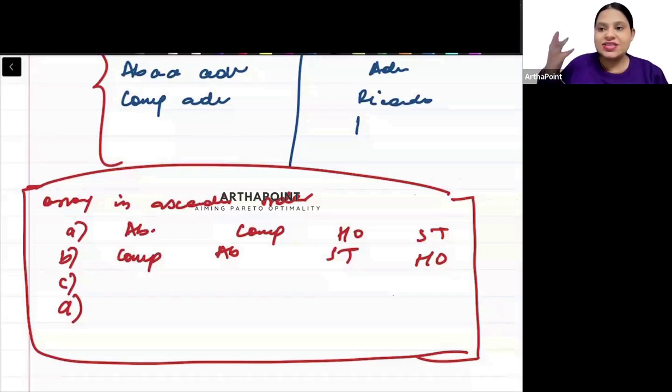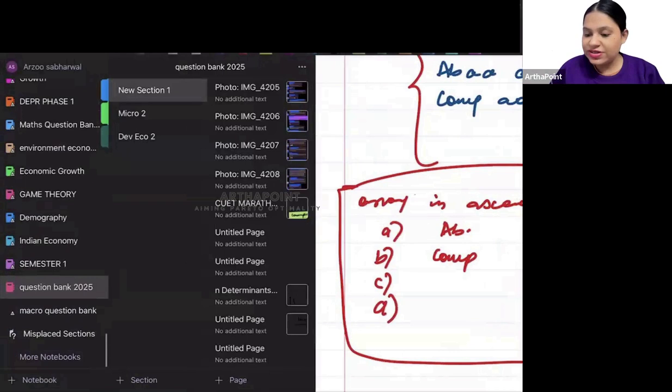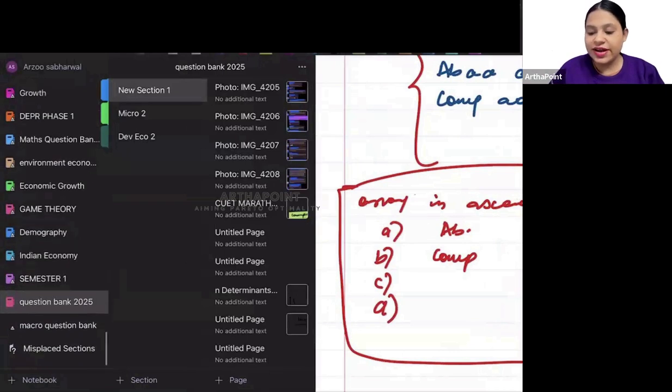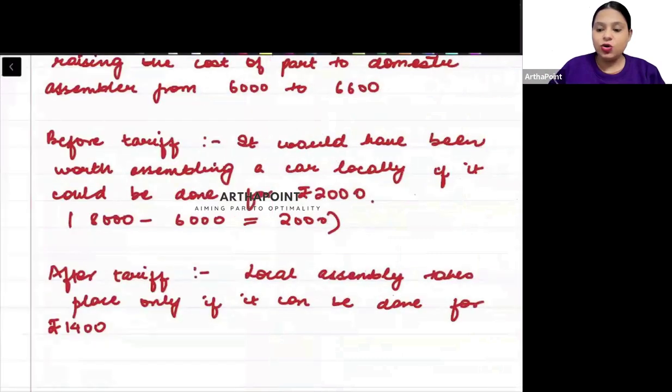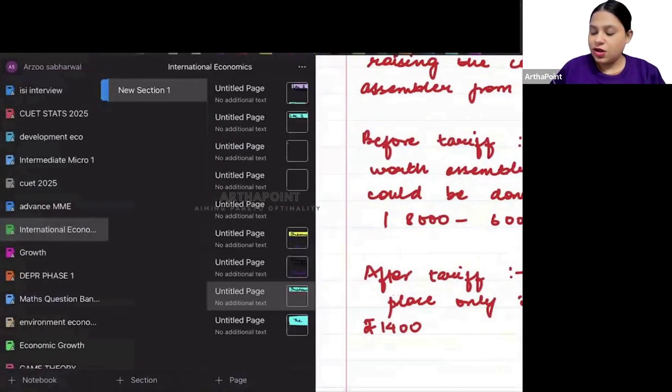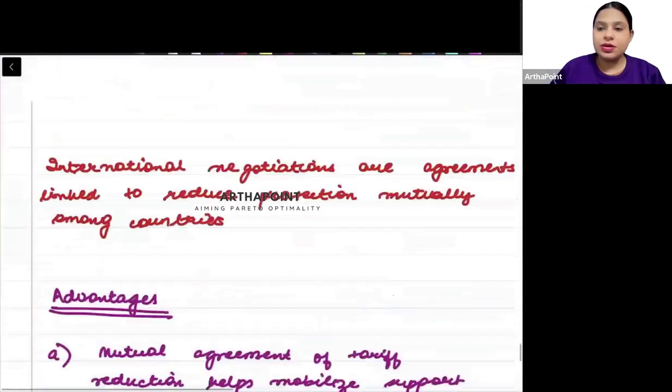जब हम लिखते हैं, it sinks in your mind. It helps you make better notes for yourself. When you have everything, till date, you won't believe, if I just show you, till date, I just go ahead and I write everything down. This is my international economics notes that I am preparing for all of you. And you will notice that everything that I have done is written down by me.